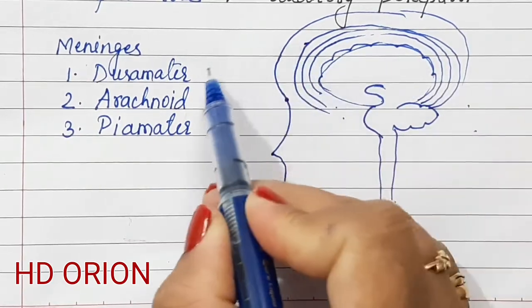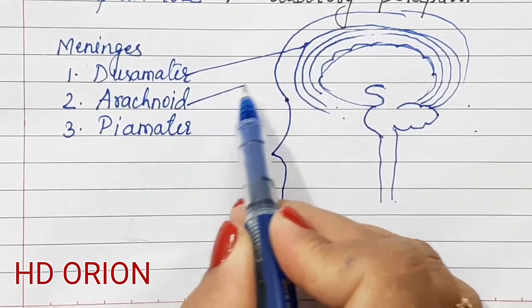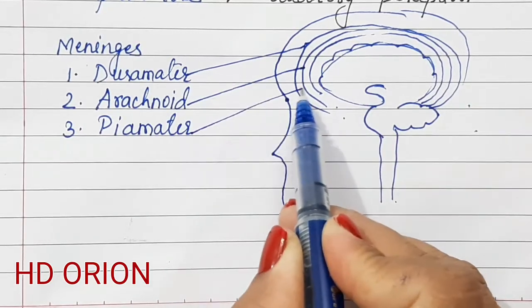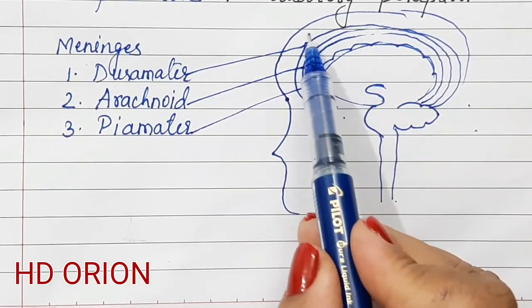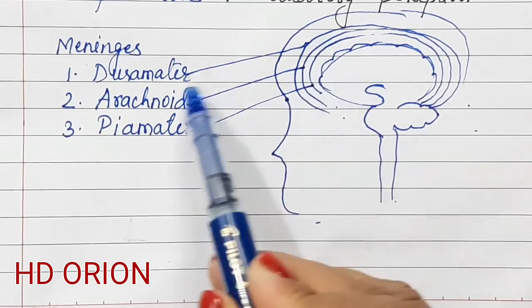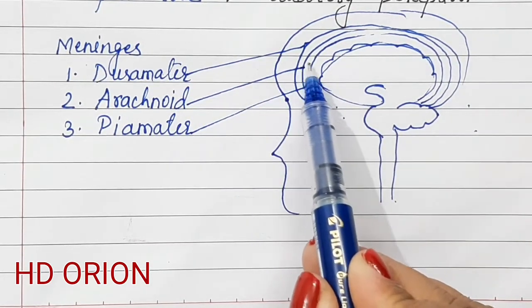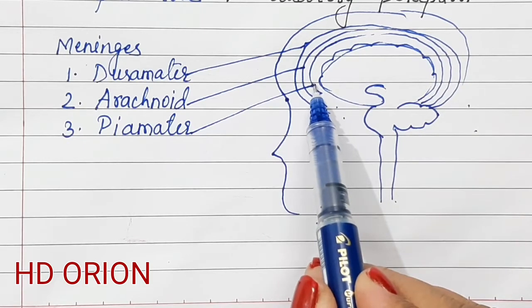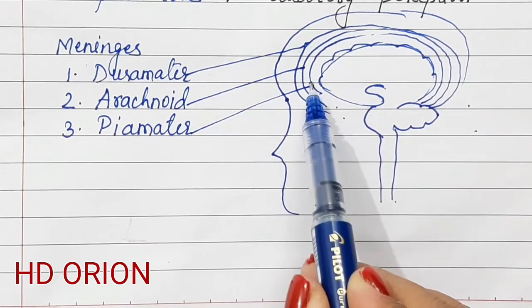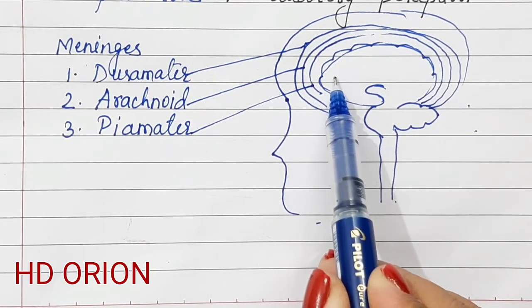So the outermost is the dura mater, the middle one is the arachnoid, and the innermost is the pia mater. In touch with the skull is the dura mater, and the middle layer is in contact with the above and the below meninge, and the last one is pia mater, which is in connection to the cerebrum.